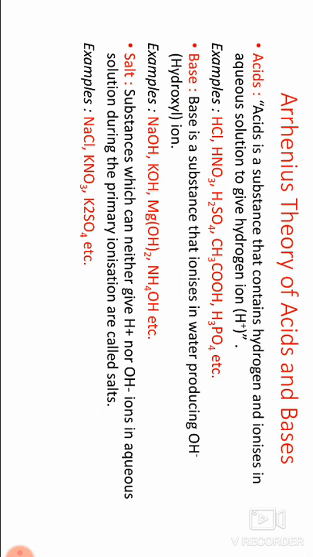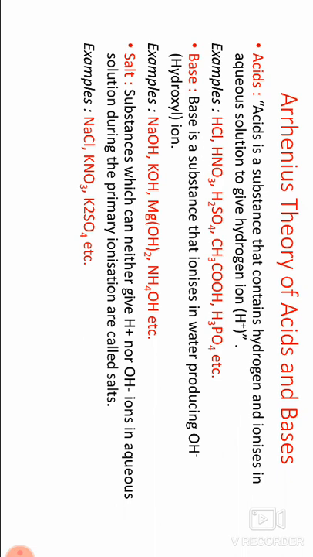Arrhenius proposed the electrolytic theory of acids and bases in 1887. According to Arrhenius theory, an acid is a substance that contains hydrogen and ionizes in aqueous solution to give hydrogen ion, or H plus ion. Examples: HCl, HNO3, H2SO4, CH3COOH, H3PO4, etc.